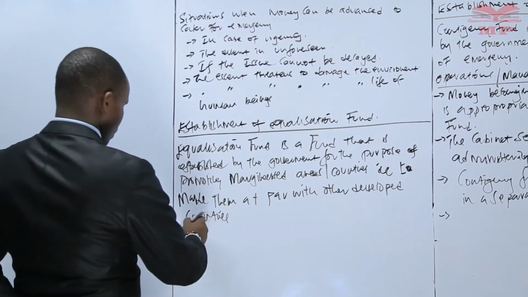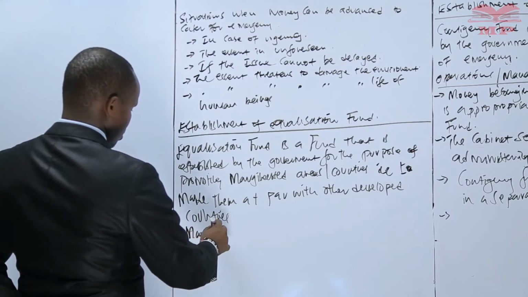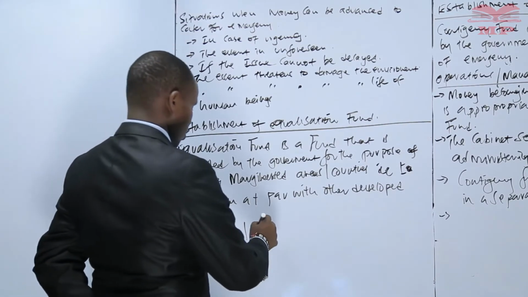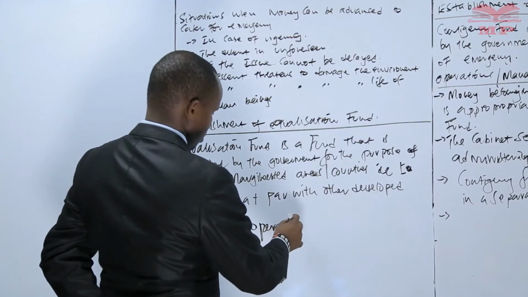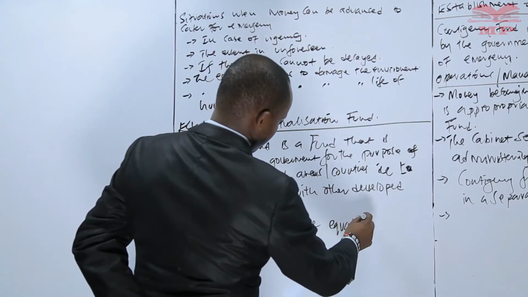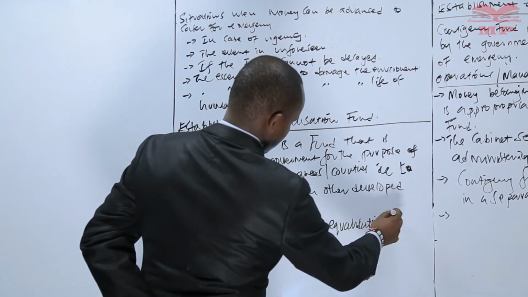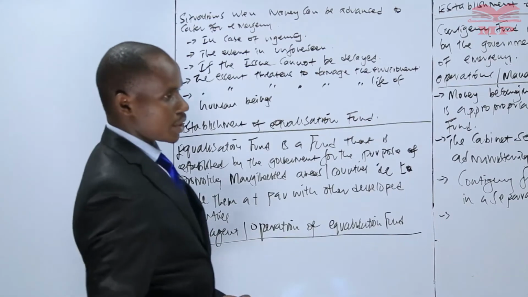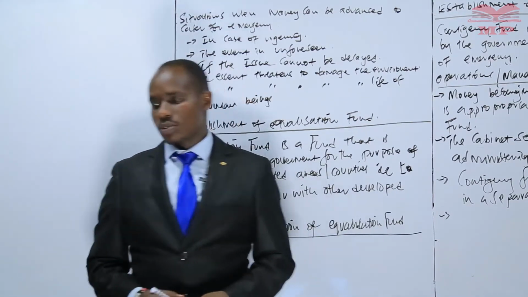So let's talk about management or operation of the equalization fund.